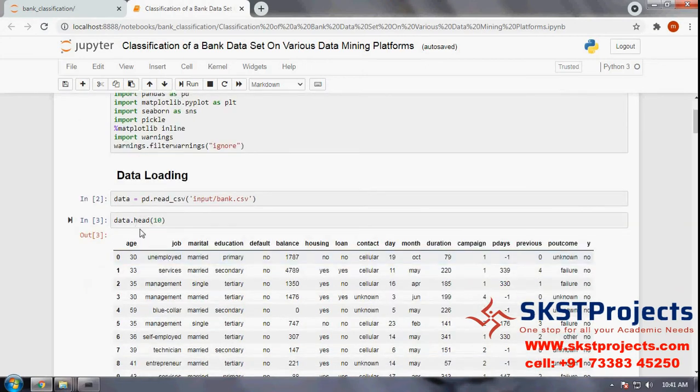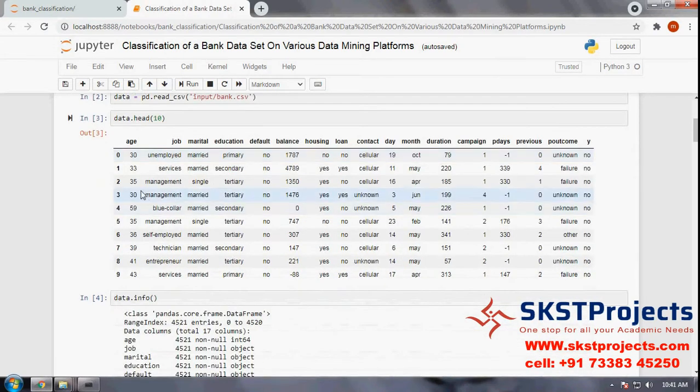So these are the first 10 rows. See, these are the features: age, job, marital status, education, default, balance, housing, loan, then how to contact that person, days, month, duration, campaign, days, previous, everything.